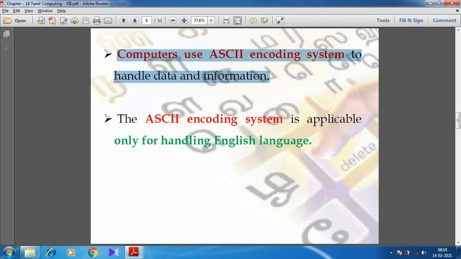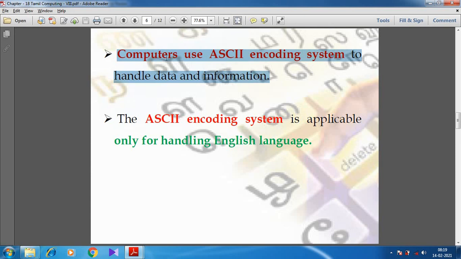Computers use the ASCII encoding system to handle data and information. So I can remind you about ASCII. ASCII means American Standard Code for Information Interchange. Each and every alphabet in the English language has an ASCII value.